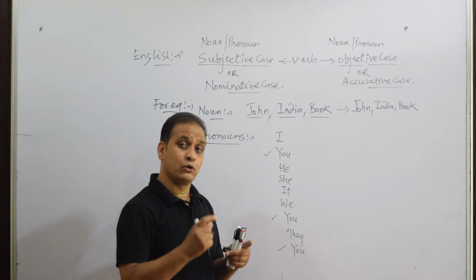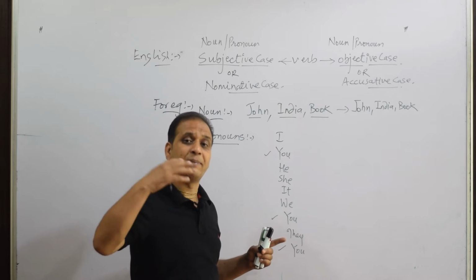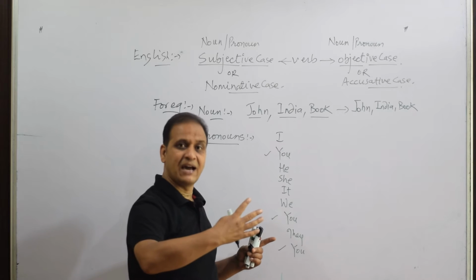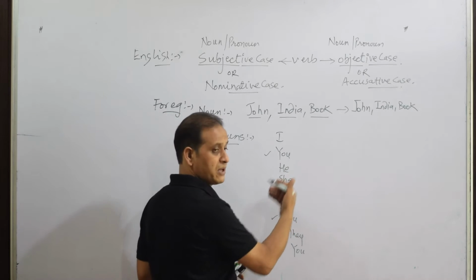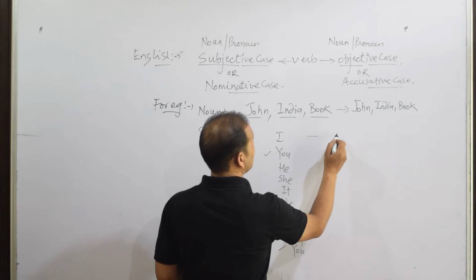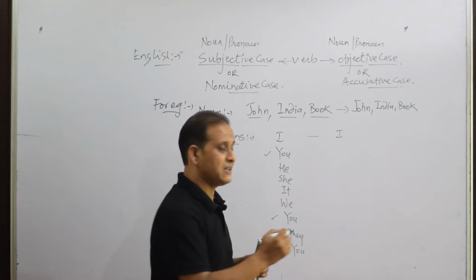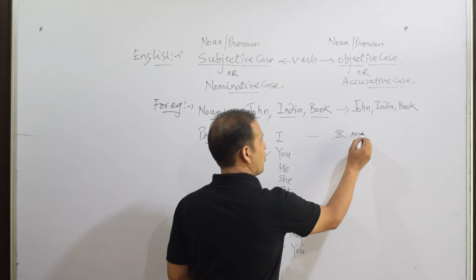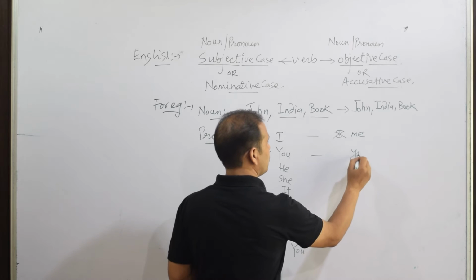So, although I am teaching you English, I am keeping German in the back of my mind. Parallelly, I'll have to teach you German. That is why I'm giving you this background. If after a verb you write I as I, that will be a big mistake. What you are supposed to write? Me. But you will remain you.